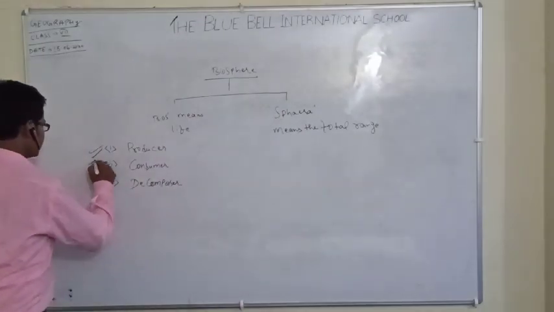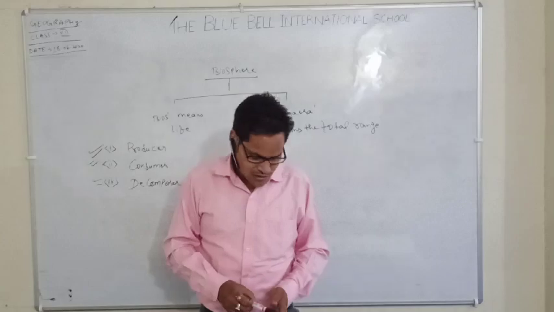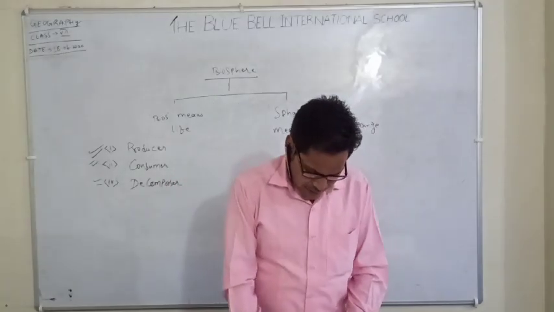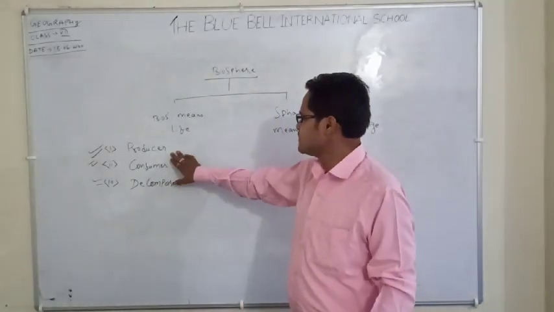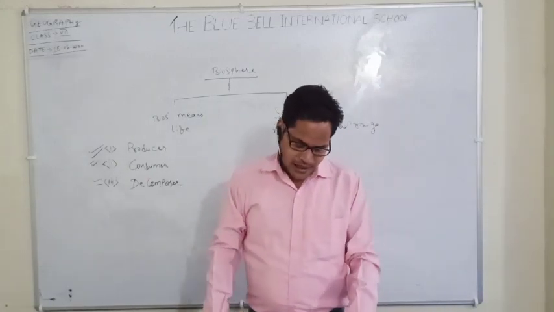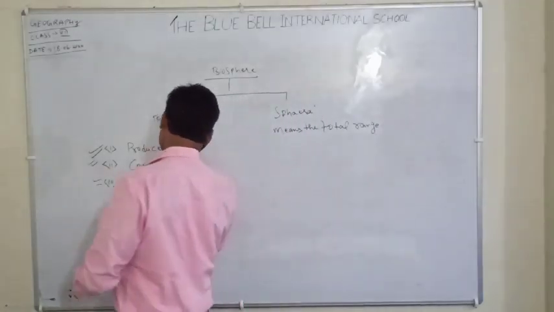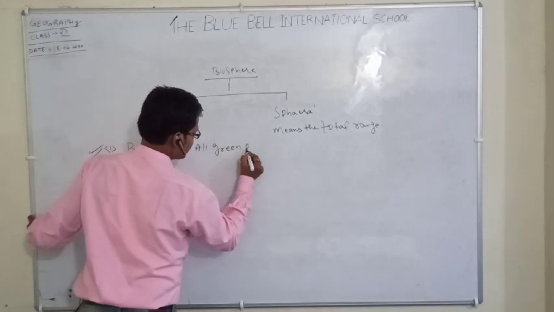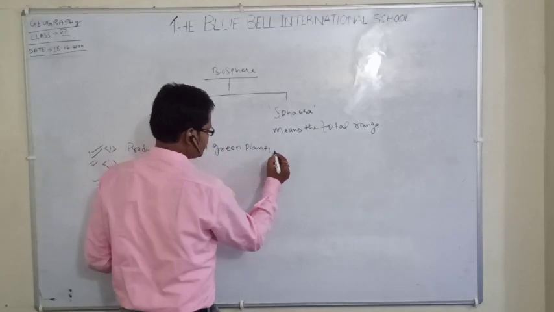Decomposer means, we may say, small microscopic things. Okay. Now the producers are able to make their own food. All green plants are producers. Example: all green plants. Producer means all green plants. All green plants are producers.